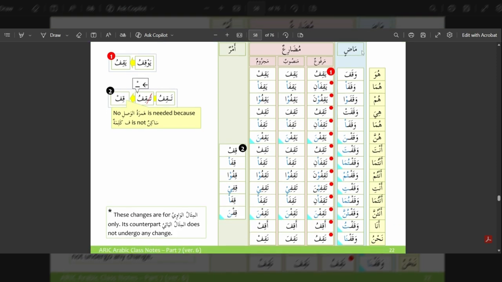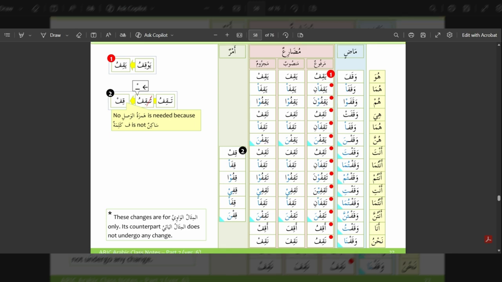So in madi, fi'l al-madi, which is past tense, the conjugation goes as follows: waqafa, he stood; waqafa, they both stood; waqafu, they all stood; waqafat, she stood; waqafata, they both stood, female; waqafna, they all stood, female; waqafta, you stood, male; waqaftuma, you both stood, male; waqaftum, you all stood, male; waqafti, you stood, female; waqaftuma, you both stood, female; waqaftunna, you all stood, female; waqaftu, I stood; waqafna, we stood.